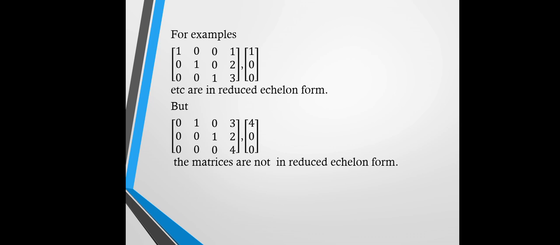In the second example, the first element of the first row is 0, the second element is 0 and the third is also 0 in the third row. Because the main diagonal is 0 but the upper triangular part is non-zero, it is not in reduced echelon form.